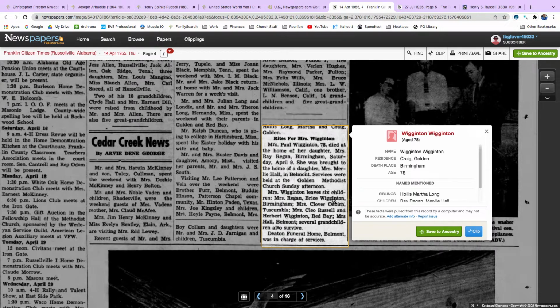Mrs. Wigington leaves 6 children: Mrs. Reagan, Bryce Wigington, Birmingham; Mrs. Clover Osborne, Tuscumbia; Mrs. Cleo Russell, and Herbert Wigington, Red Bay; Mrs. Hall, Belmont. Several grandchildren also survive. So Red Bay, and this is in Alabama, Russellville, Alabama.